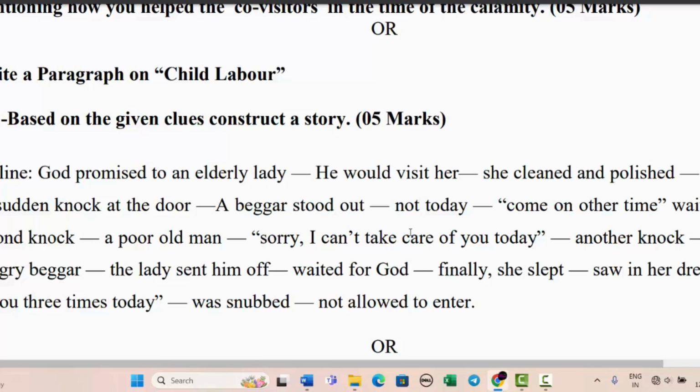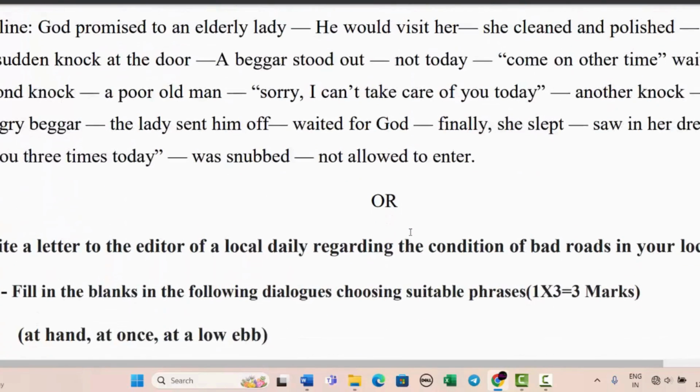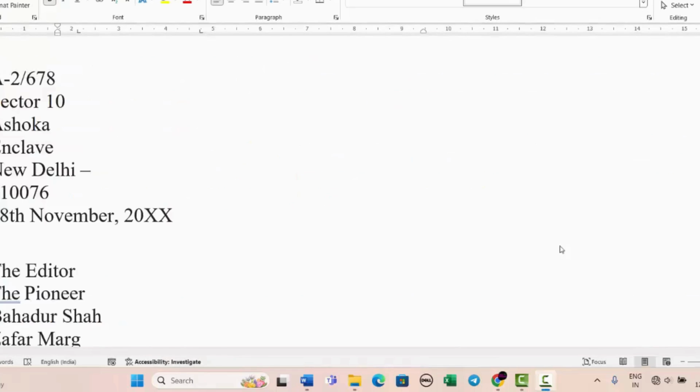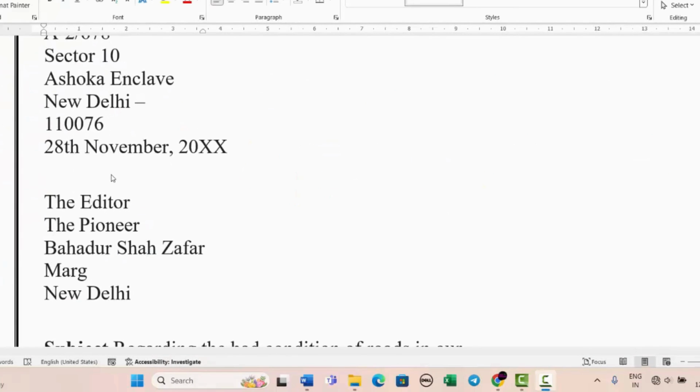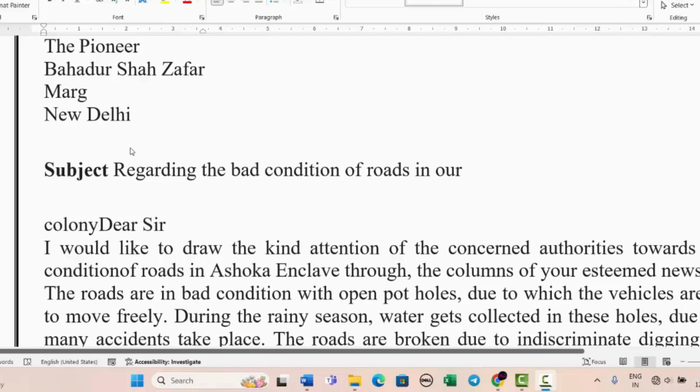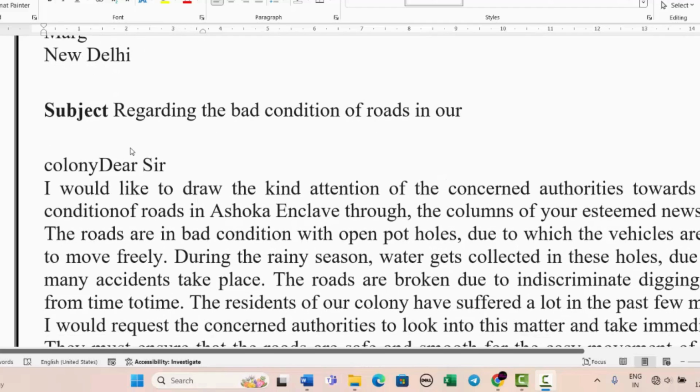Okay, I will move forward because our video will be a bit lengthy if I give you the whole story. So next is: write a letter to the editor of your local daily regarding the condition of bad roads in your locality. This also I have already written for you. I'll show it to you. The address is mentioned on the top. Then after writing the sender's address, you will write the editor, The Pioneer, Bahadur Shah Zafar Marg, New Delhi, and the subject is regarding the bad condition of roads in our colony.